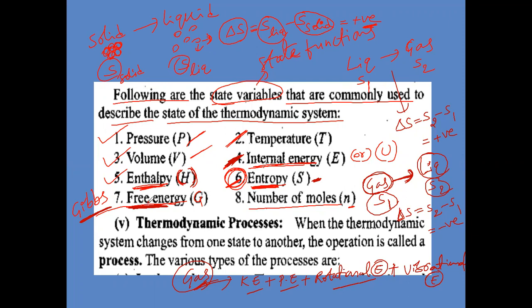So your body should have some free energy available inside, then only you can do work. The freely available energy in any system to do some work is called Gibbs free energy. Are you getting the concept or not?